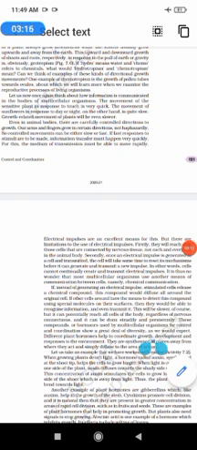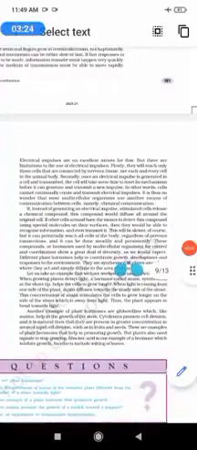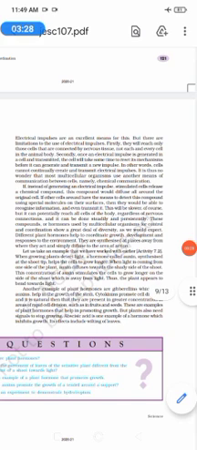If fast responses to stimuli are made, information transfer must be very quick. For this, the medium of transmission must be more rapid. Electric impulses are an excellent means of this, but there are limitations.